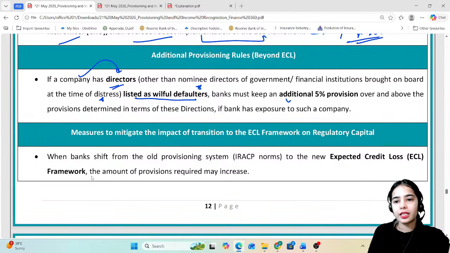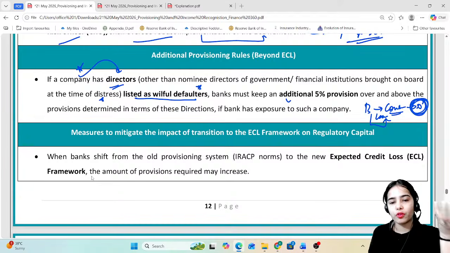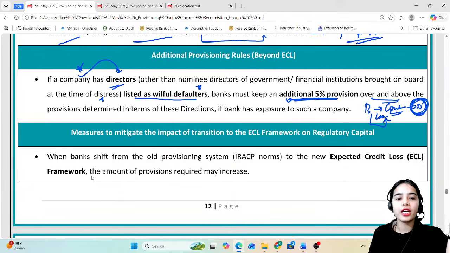So let's say the bank has given a loan to a company and some directors of the company are willful defaulters, banks must keep an additional 5% of provision over and above the provisions determined under the ECL and the minimum provisions, if the bank has exposure to such a company.